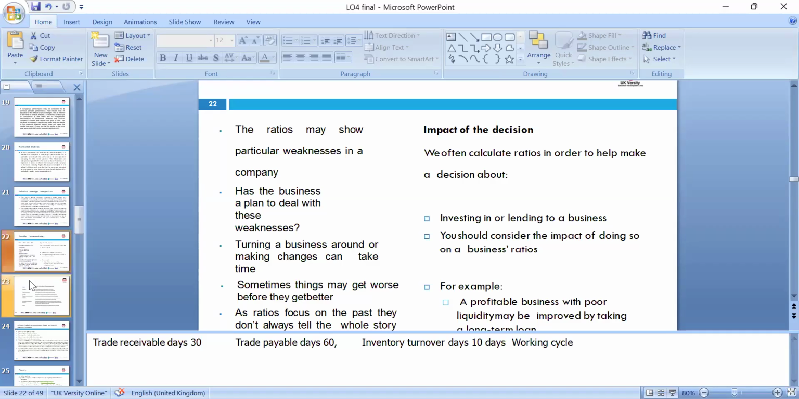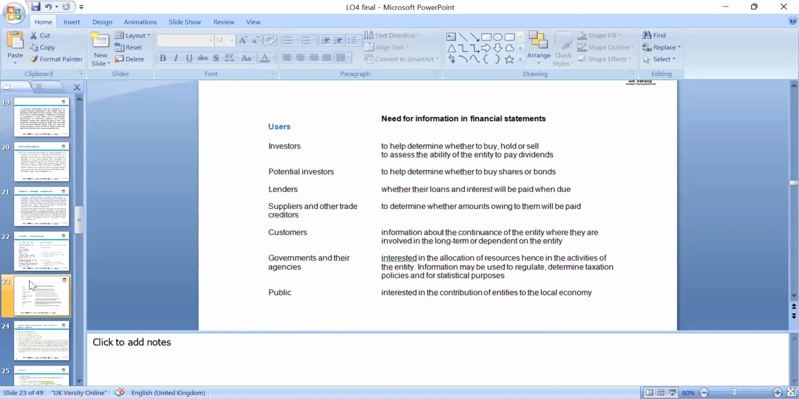So we need to look at the prospective investors. Ratios help to determine whether to buy, hold, or sell, and to assess the ability of the entity to pay dividends. The potential investors always look at whether to buy the shares, and the lenders and suppliers want to look at whether we give them credit or not. Customers, if they want to buy, warranty or guarantee, are quite interested in the company's sustainability. And government agencies are quite crucial for paying the taxes, especially HMRC. The public is quite interested in corporate social responsibility, local jobs for local people, and what the company is doing towards that.